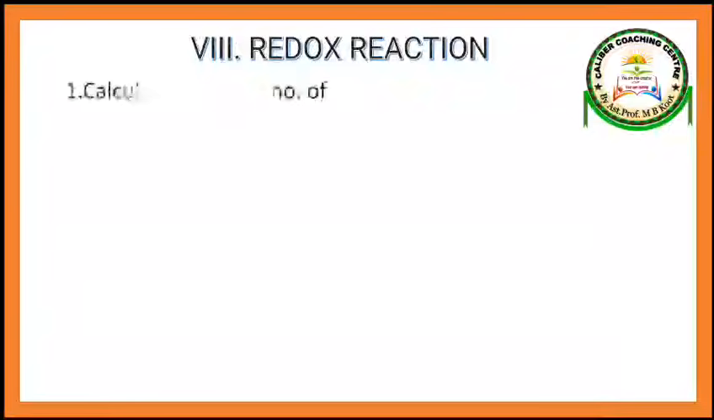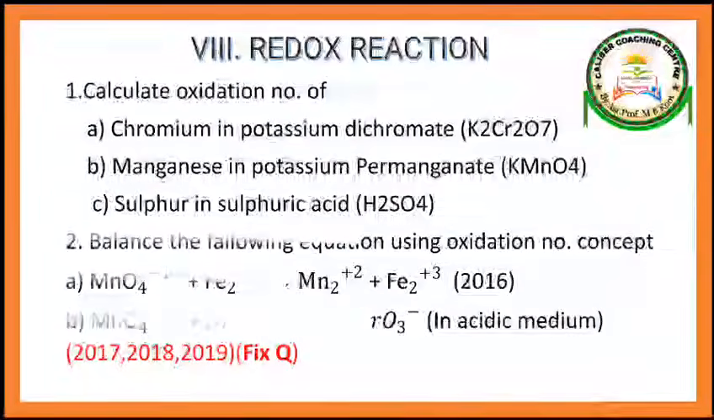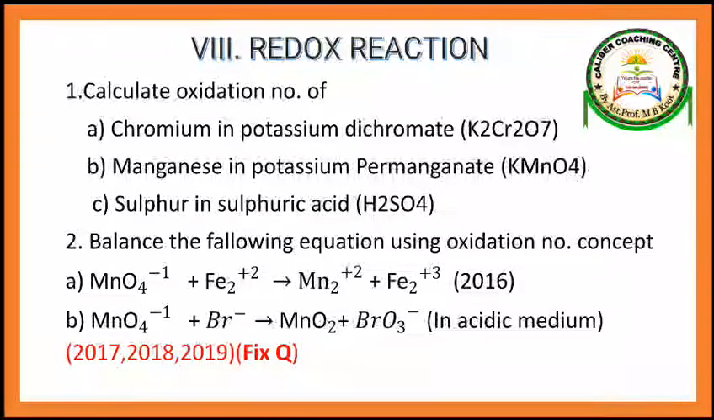Redox reactions. See, guys, calculate the oxidation number of chromium in potassium dichromate, that is Cr in K2Cr2O7, manganese in potassium permanganate, Mn in KMnO4, and sulfur in sulfuric acid, S in H2SO4. You have to write the oxidation number. You have to calculate it. I hope you know how to calculate oxidation number.